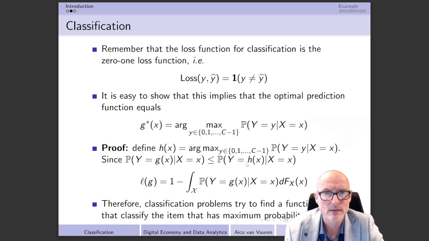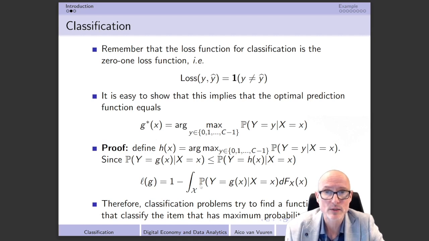So that implies that the probability that y is equal to h(x) conditional on X equal to x must be larger or equal to the probability that y is equal to g(x) conditional on X equal to x, because that's the definition of h(x). And since this is true, this part that we have over here should increase at the moment that I replace g for h.